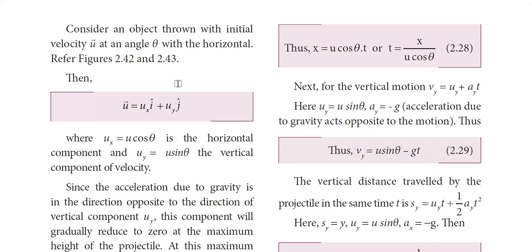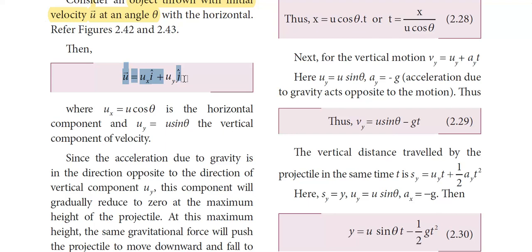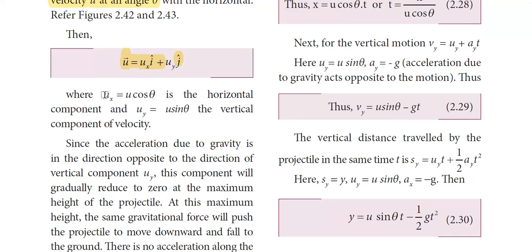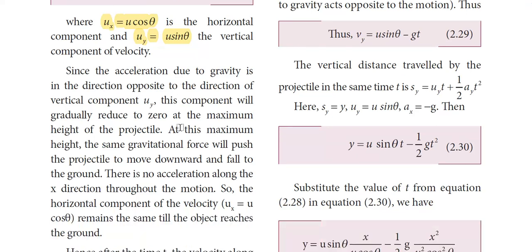Okay, we'll have the explanation for the above diagram here in words. Let us consider an object thrown with the initial velocity u vector at an angle theta, which is already discussed, with the horizontal, of course. Then u vector, any vector, can be written in the form of x and y components. So u vector is equal to ux i cap plus uy into j cap. Here ux is equal to u cos theta, which is the horizontal component, and uy is equal to u sin theta, which is the vertical component of velocity.